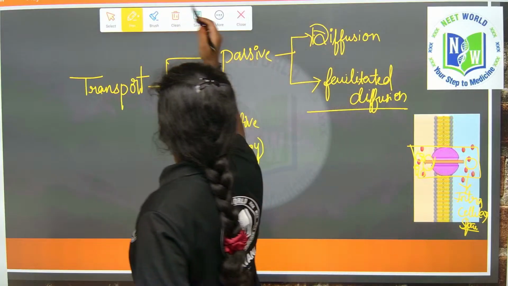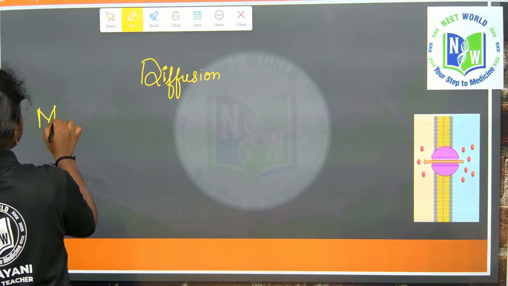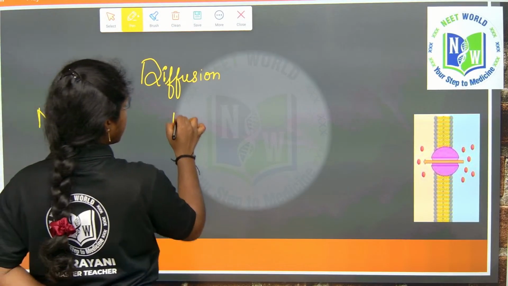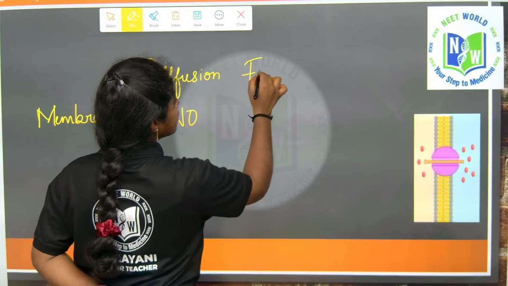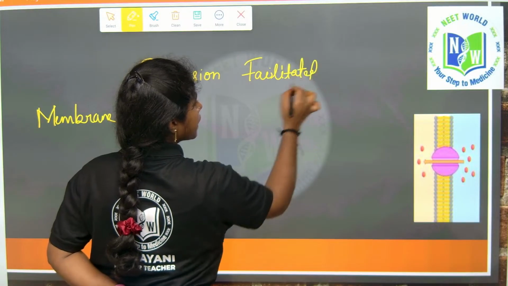So let's see, for diffusion, is there a requirement of any membrane proteins? Do they require any membrane? No, they do not require any membrane. For facilitated diffusion, they require the membrane, right.